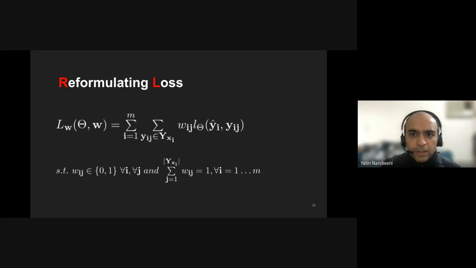And this observation motivates our next loss function, LW. It picks only one of the correct solutions for training. Here in this equation, Wij indicates if the jth target has been picked for the ith data point or not. For each training instance xi, only one of the Wij is going to be 1 and the rest all will be 0.